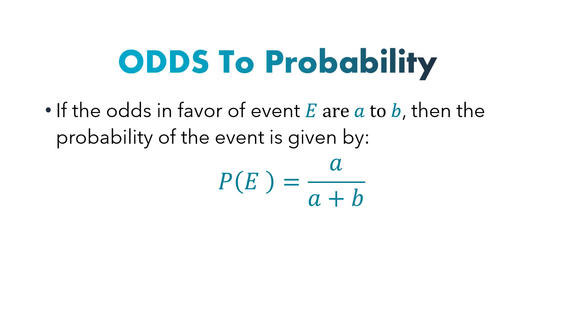If the odds in favor of event E are A to B, then the probability of the event is given by A over A plus B.